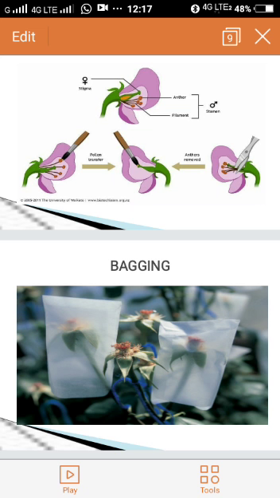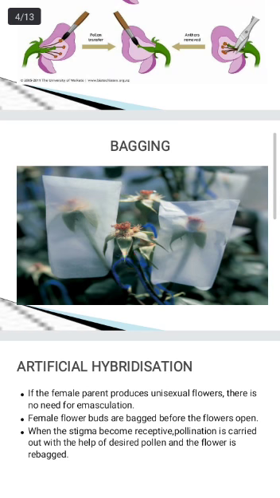After bagging, we have to collect the pollen from another desirable plant and it is dusted on the stigma of the female flower. Then again bagging should be done. So in the entire process of artificial hybridization, bagging should be done twice.